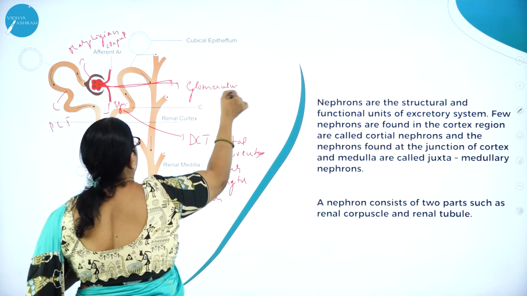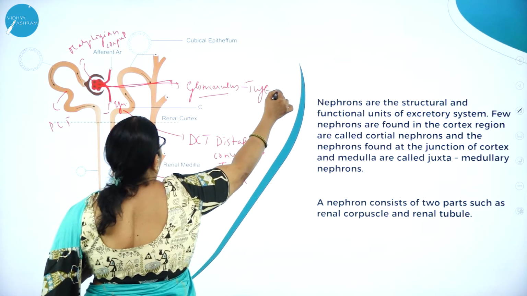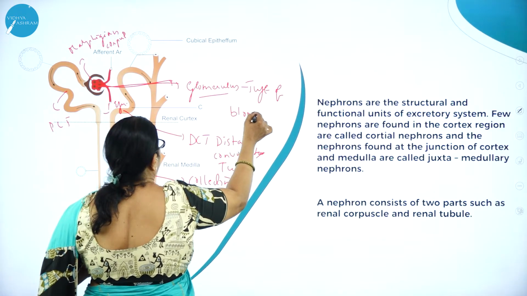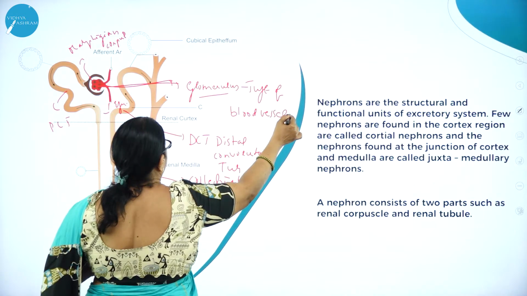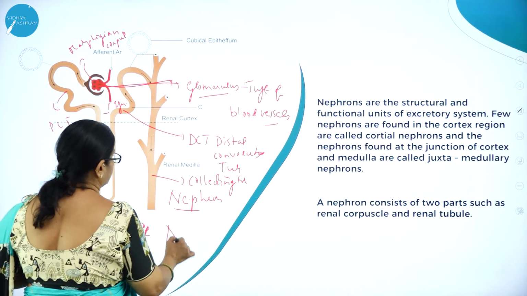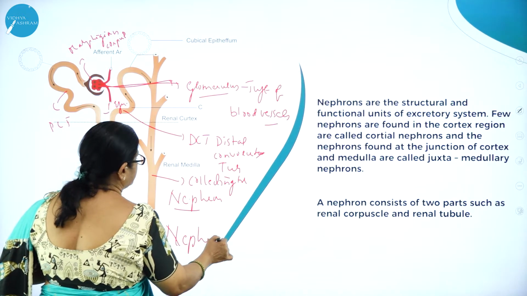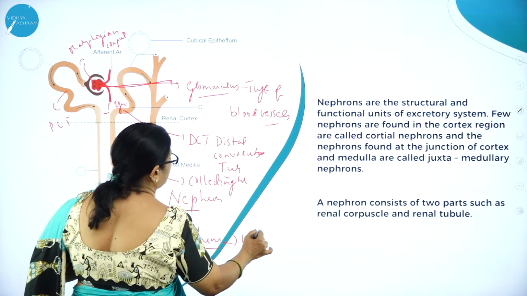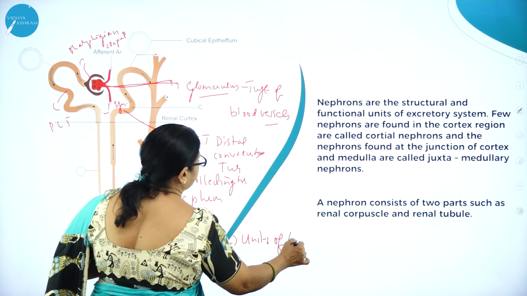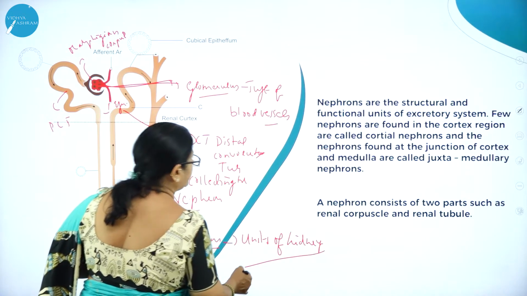Glomerulus is nothing but the tuft of blood vessels. This is how the nephron looks. Nephrons are the units of kidney.